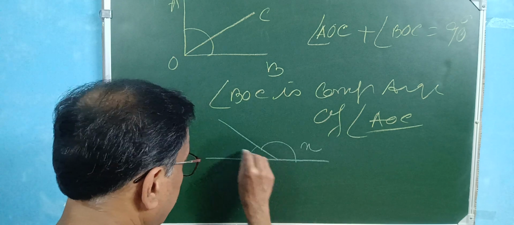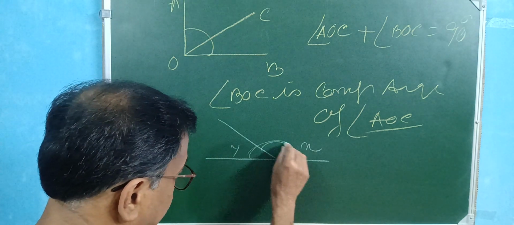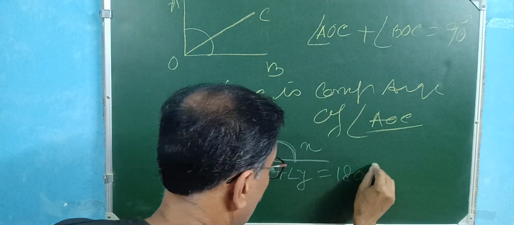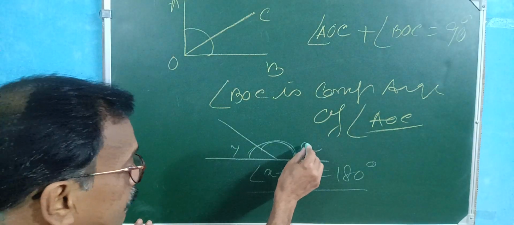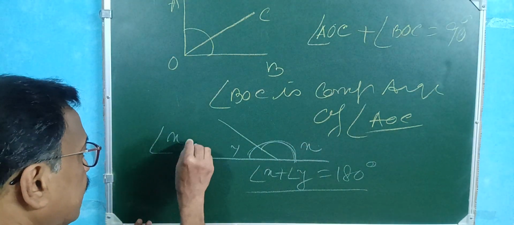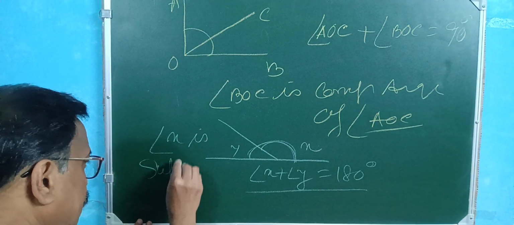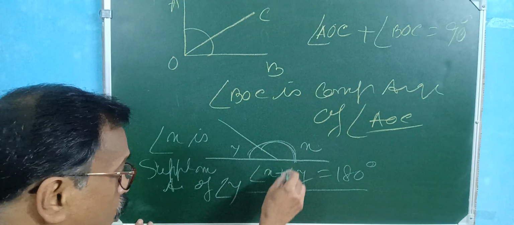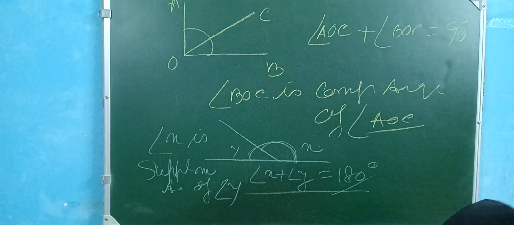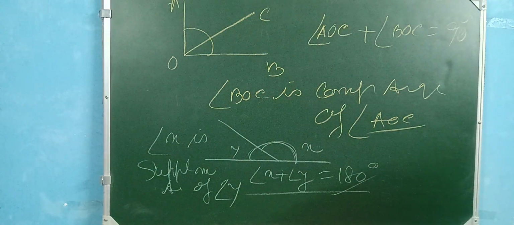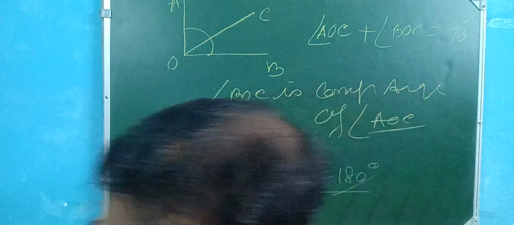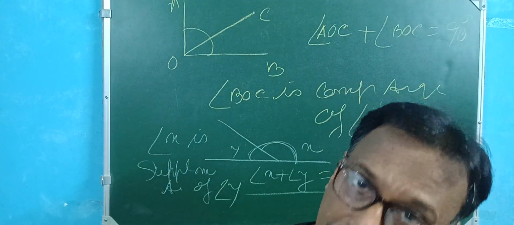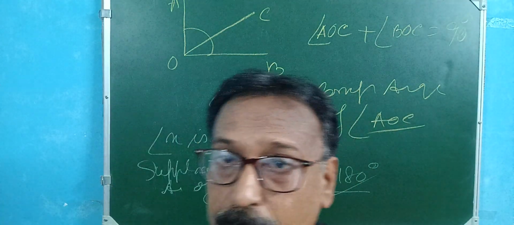Suppose this is x, this is y. You know this is actually the totally straight angle. Here angle x plus angle y is equal to 180 degree. So one angle is called the supplement to the other. That means angle x is the supplementary angle of angle y, because x plus y is 180. These are called the supplementary angles. Sum of two angles is 180, so one angle is called the supplement to the other. Clear? That is the very basic concept of geometry.